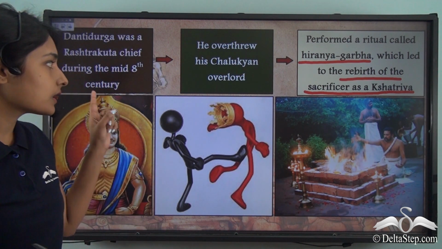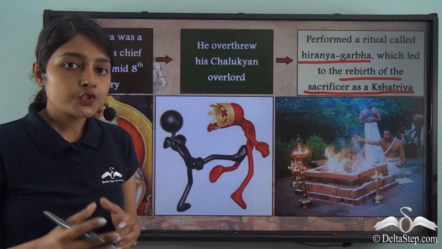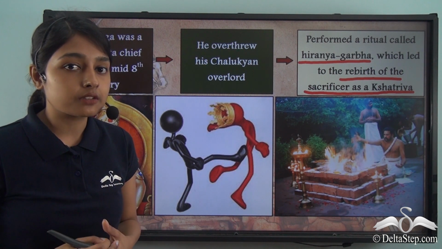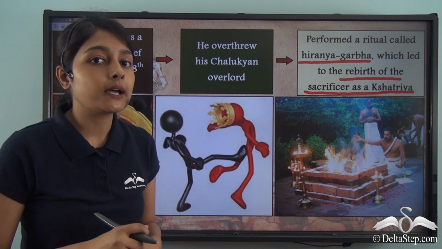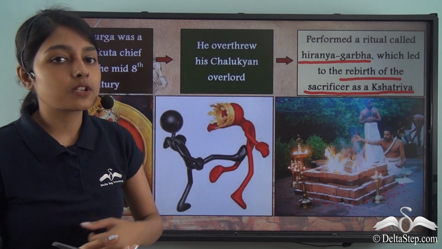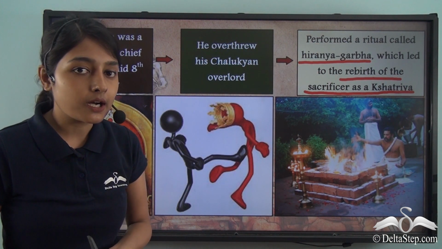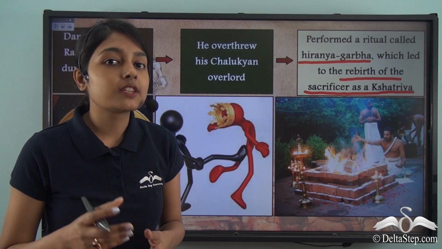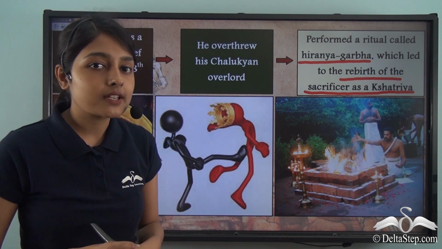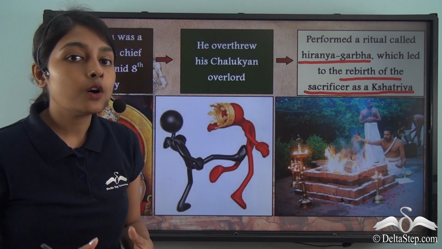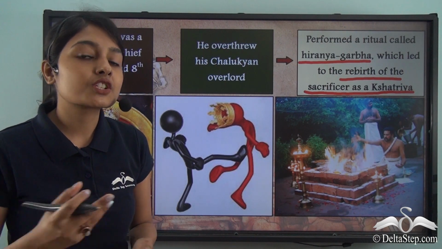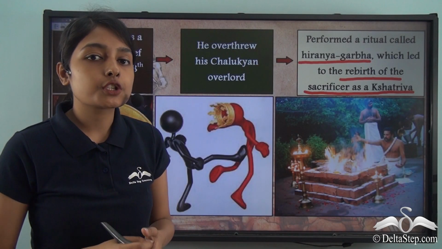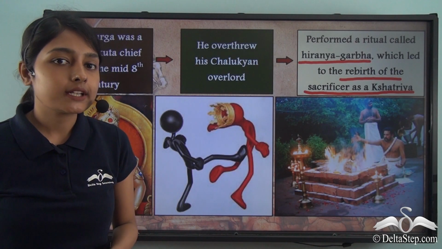Now, Dantidurga was not a Kshatriya. So, in order to become a Kshatriya, even though he was not one by birth, he performed this ritual called the Hiranyagarbha. And on account of this Hiranyagarbha, this sacrificer, Dantidurga, was reborn as a Kshatriya. And then he went on to found the Rashtrakuta dynasty.